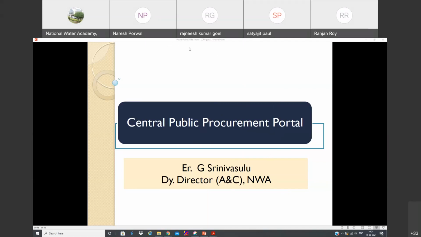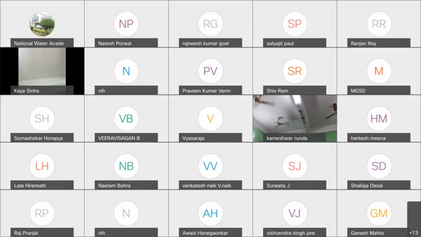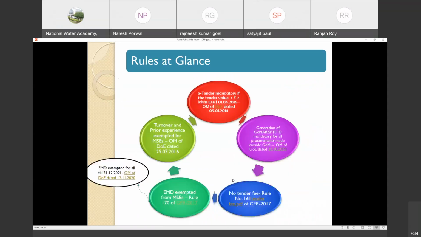Let me share this in PPT mode. Yeah, let us have a glance. These are the various rules. In fact, one office order, one OM, has come up in the year 2014, which says if the tender value is more than 2 lakhs, then we have to invariably go for e-tender. So let us even look at the order. I'm just clicking this one. This is the order which came up in 2014.